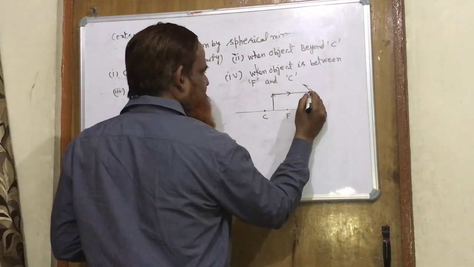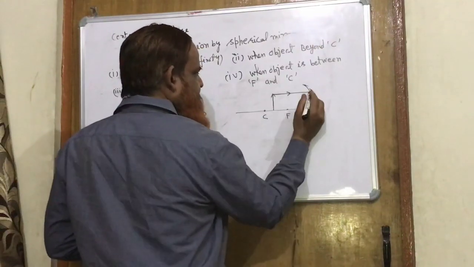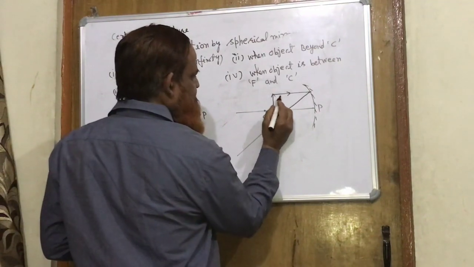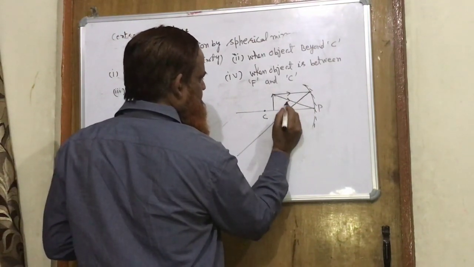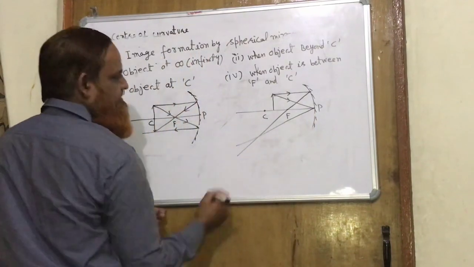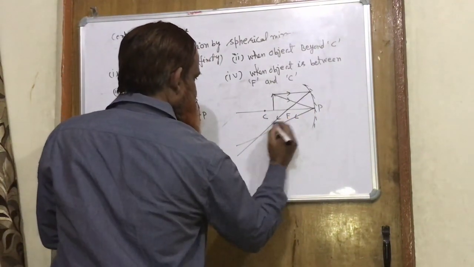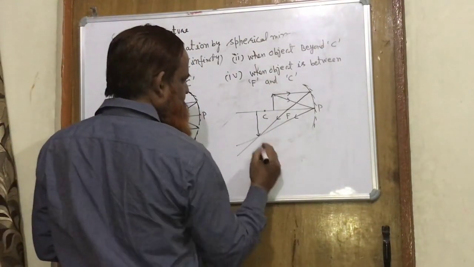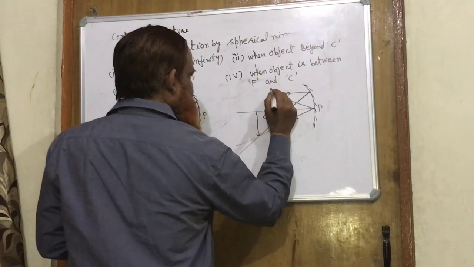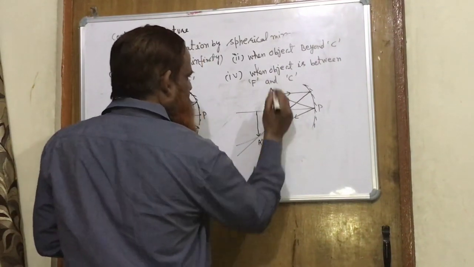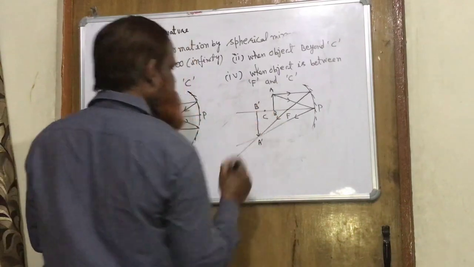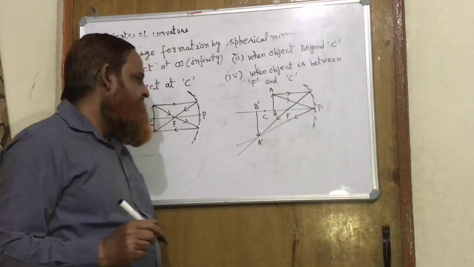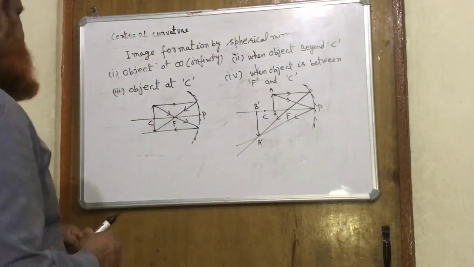The parallel ray, after reflection, will pass through the focus. Another ray we can take from the pole. After reflection, both reflected rays will intersect at this point and the image will form. You can name the object AB and the image A dash B dash. So here the size of the image is larger than the object, but the image is real and inverted.